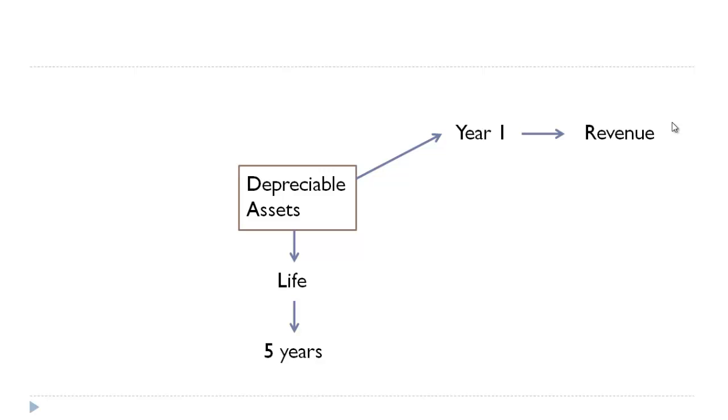Then we are also supposed to book matching expense. See, any revenue generation will have expense attached to it. So if some revenue is generated by using this machinery, then there will be some expense on account of using the machinery, right? So in the same year, we have to account the expense on account of using the machinery. By using the machinery, this machinery has lost its value.